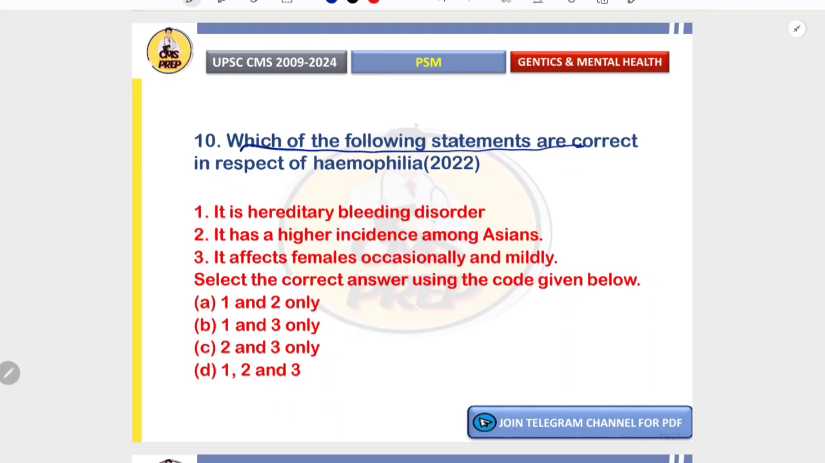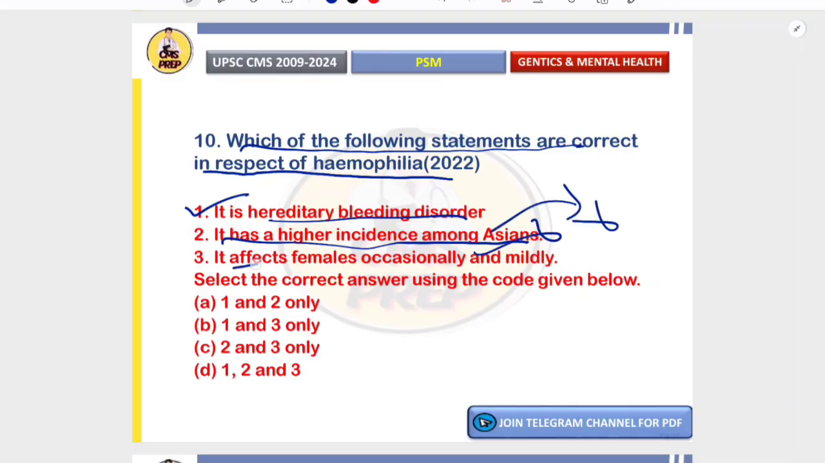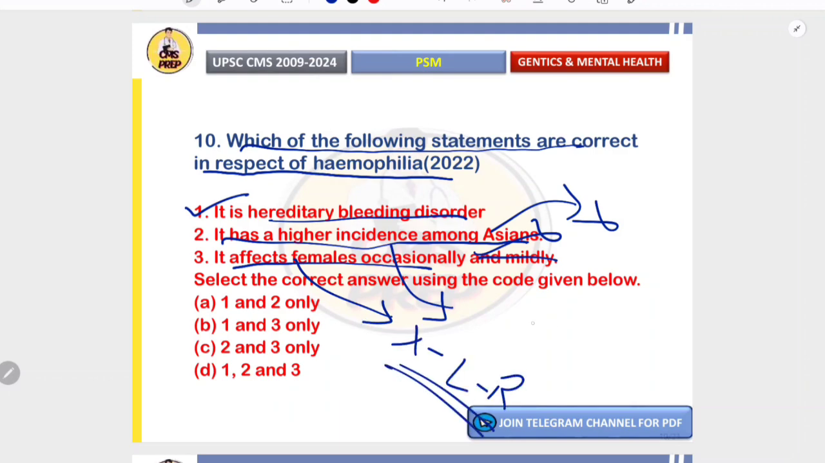Which of the following statements are correct in respect of hemophilia? It is a hereditary bleeding disorder. Yes, it is correct. It has higher incidence among Asians. This is incorrect. It affects females occasionally and mildly. True, due to lyonization or X inactivation, and it is an X-linked recessive disease. So females are generally carriers, and if they have the disease it affects them mildly.